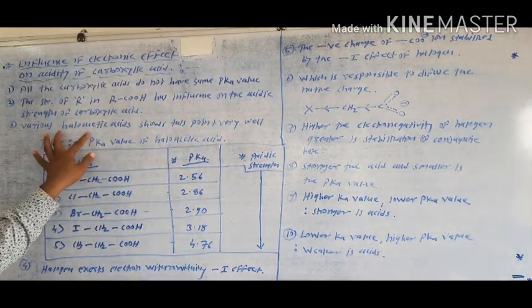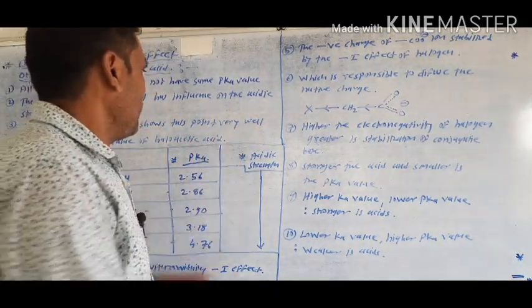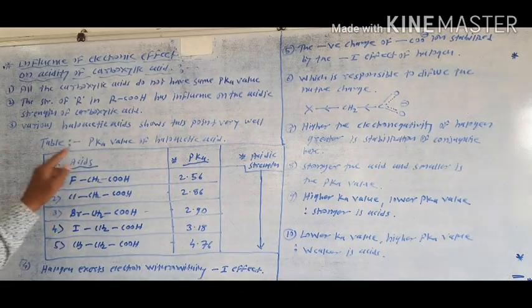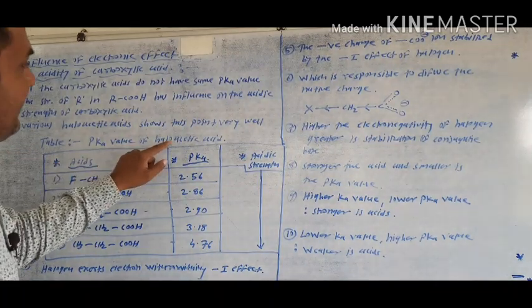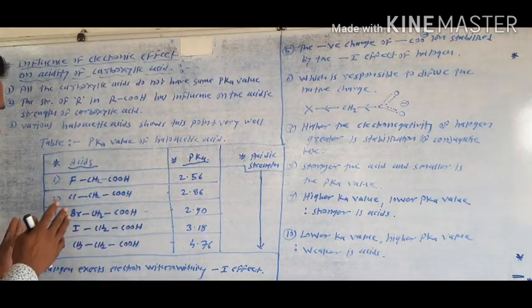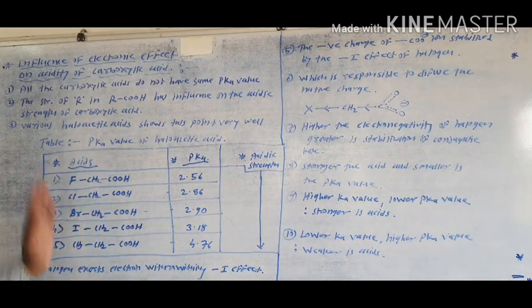The various haloacetic acids show this point very well in this table. Look at this table. The table is named the pKa values of the haloacetic acids. These are acetic acids in halo form, meaning different types of halogen attached to the acetic acid.